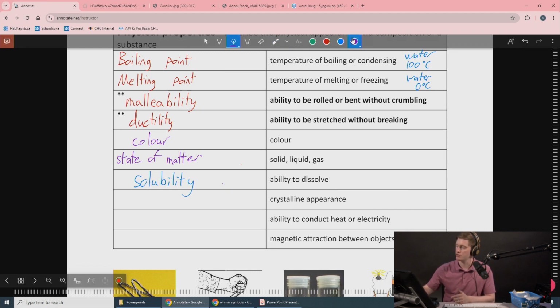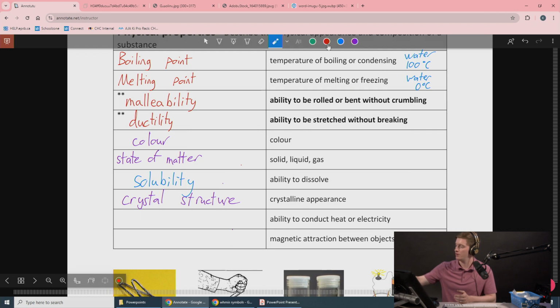The crystal structure of a substance is another physical characteristic, or physical property, of a substance. If you've ever grown salt crystals, for example, they're going to form these block shapes, and that's a physical property of the type of crystals they form. If you've seen ice crystals form or snowflakes form, it's a different shape.